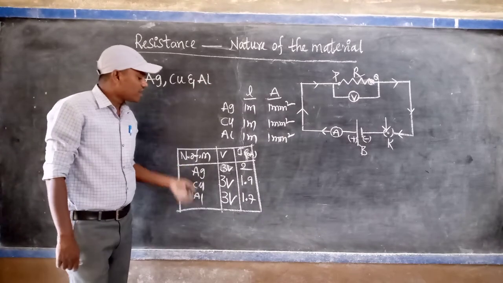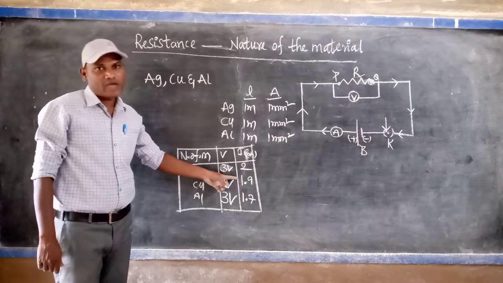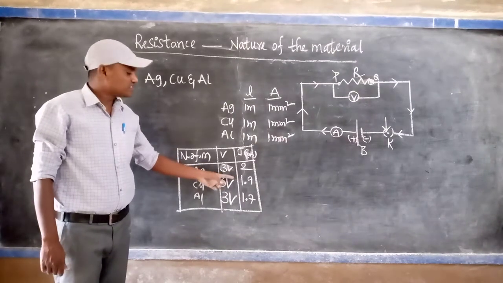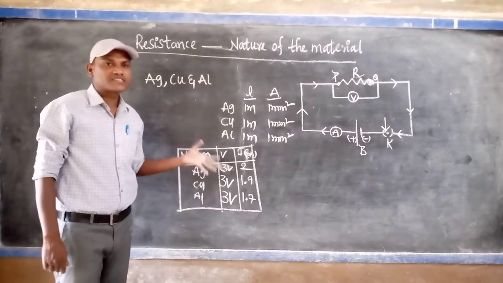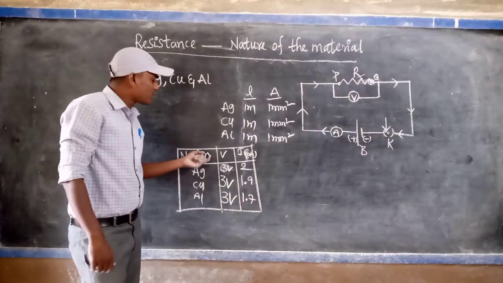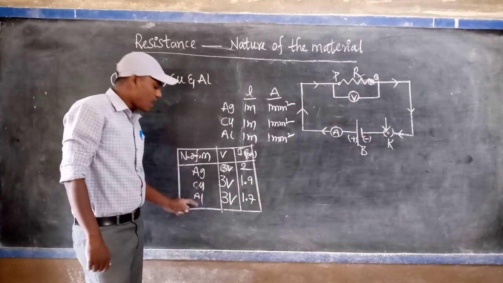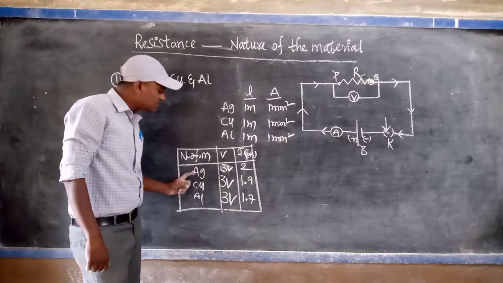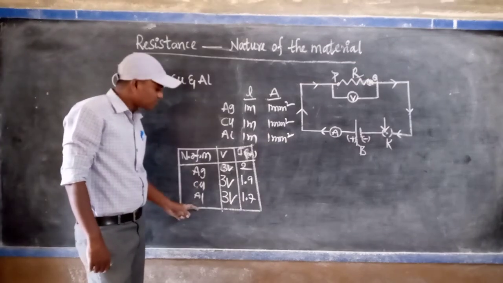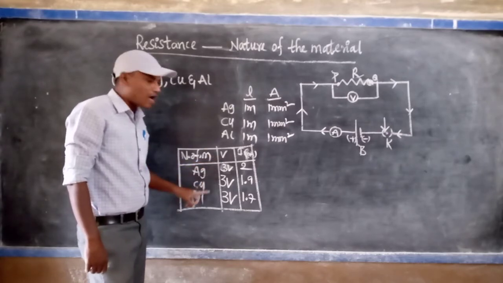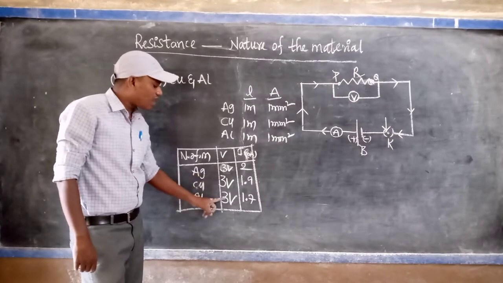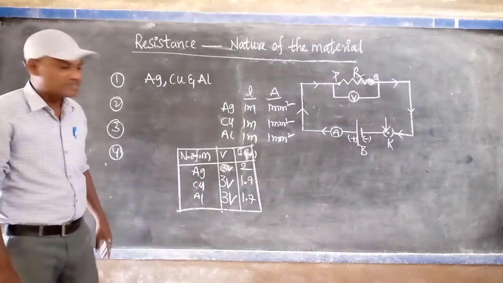Finally, what are the values? These are not exact values, not experimental values. They are just assumed values for your understanding. So, the nature of the material: silver, copper, aluminum. Three metals are taken. These three have different natures, but for whichever material we use among these three, we must keep the voltage, that is the potential difference, constant.